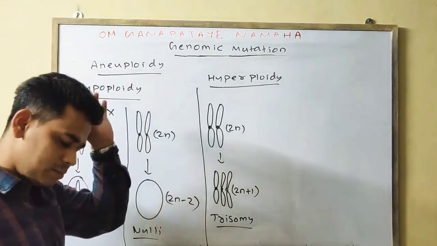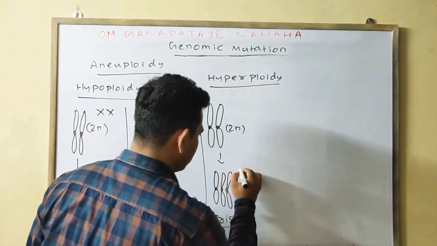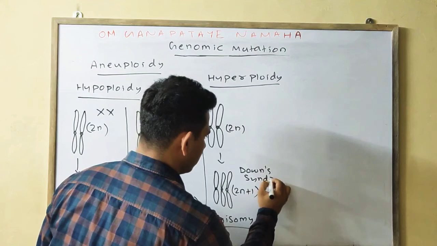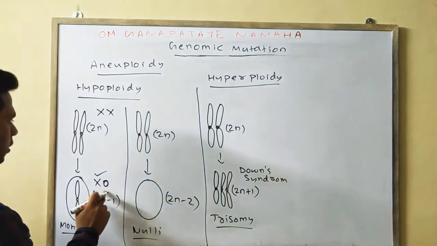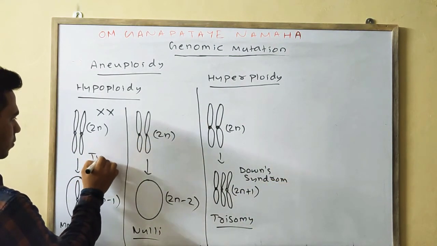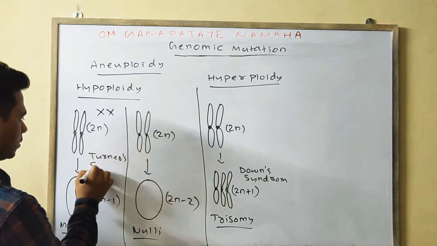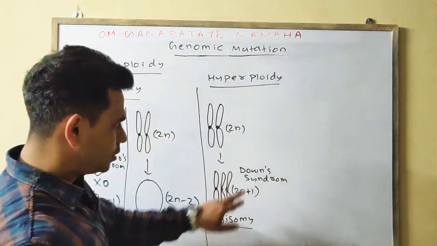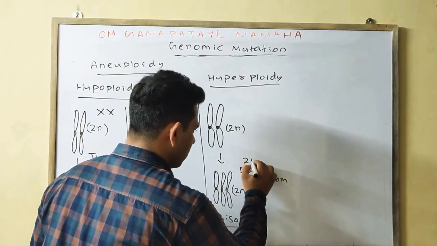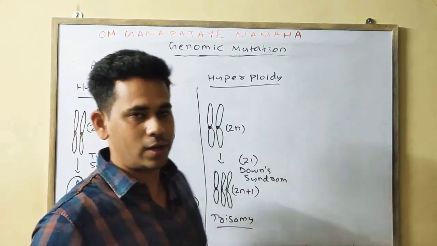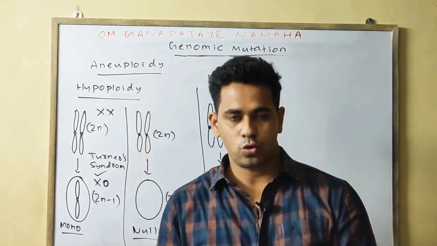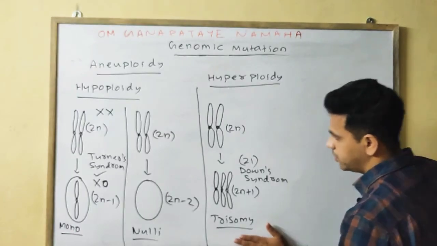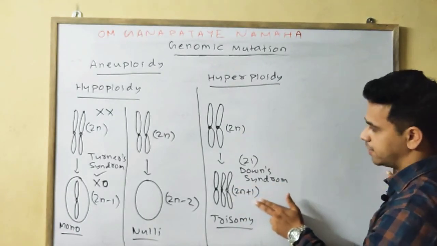The common example is Down syndrome. This one is your Turner syndrome. Down syndrome means what? In the case of the chromosome 21 pair, instead of 2 chromosomes there will be 3 chromosomes, and that condition is known as trisomy, which means one chromosome is extra added.